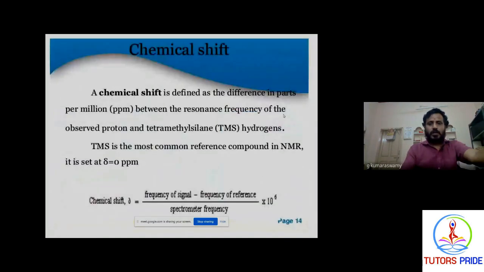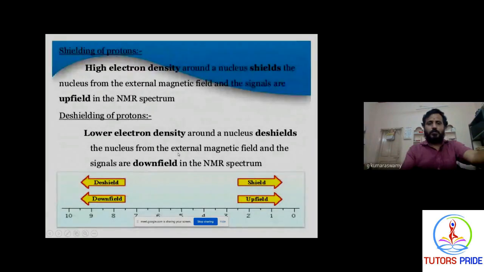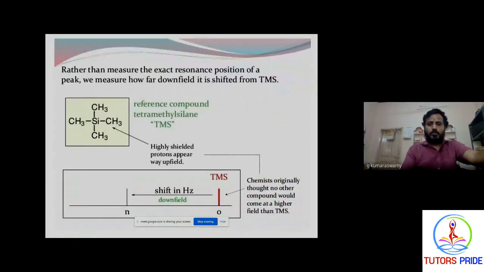Now, chemical shift: how to calculate the NMR spectral values? NMR spectral values are calculated by tau and delta values. Tau is equal to 10 minus delta. Delta indicates the downfield and large upfield shifts. We can express delta in ppm, which means parts per million.